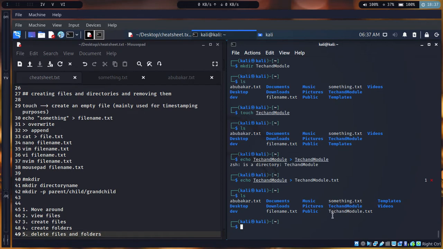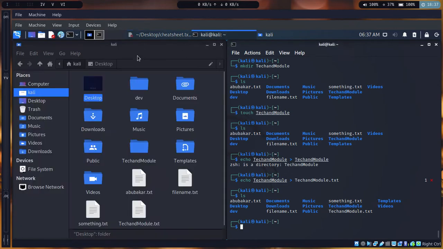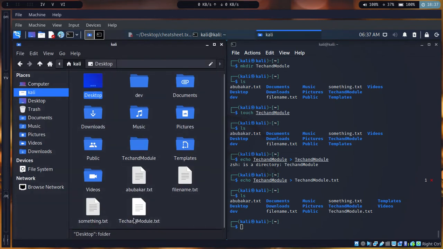It is not like Windows, where you cannot make the same file name. In Linux you can totally do that. Let me show it to you exactly in here. You can see tech and module here, and you can see tech and module here as well. The same name basically. All that matters is this one is a folder and this one is a file.